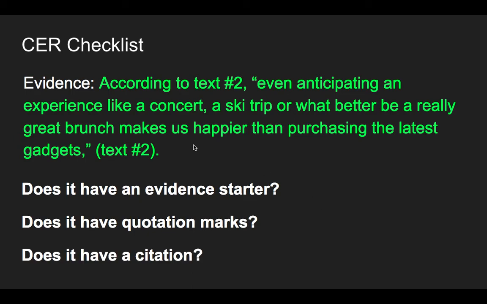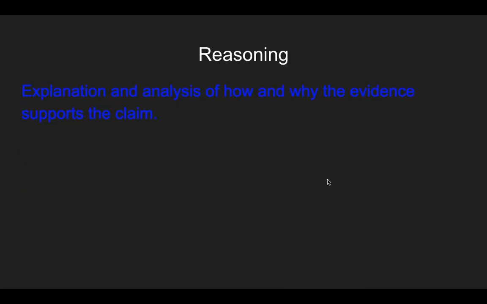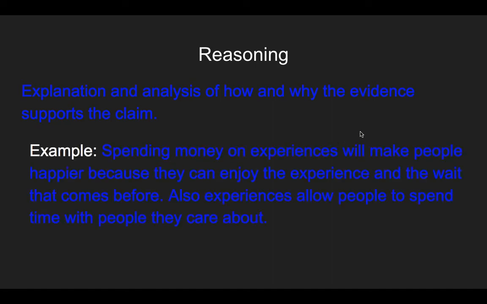And does it have a citation? Am I telling my reader or my teacher where I found this quote? I'm doing that right here in parentheses. I'm telling you which text I found it in. Now, reasoning. Reasoning is an explanation and analysis of how and why the evidence supports our claim. So my example: spending money on experiences will make people happier because they can enjoy the experience and the wait that comes before. Also, experiences allow people to spend time with the people that they care about.